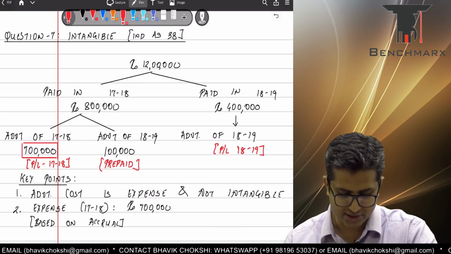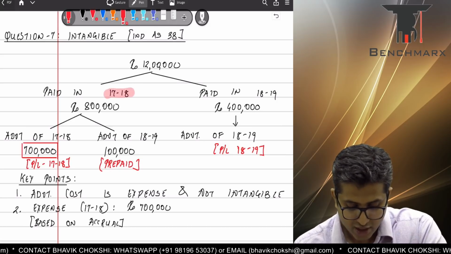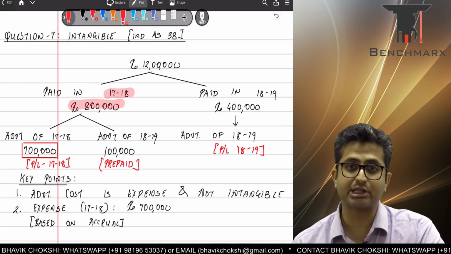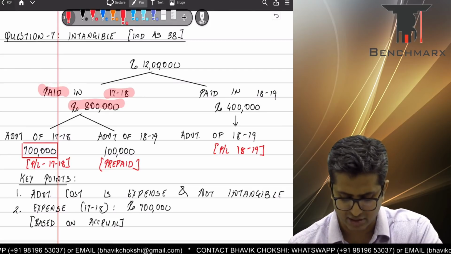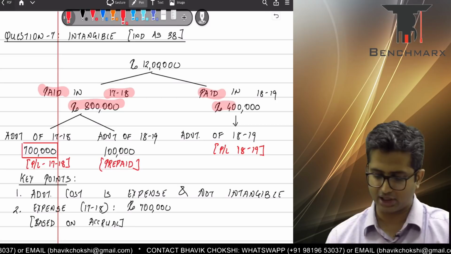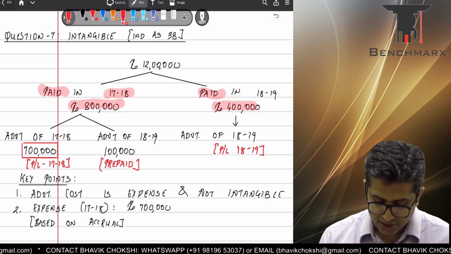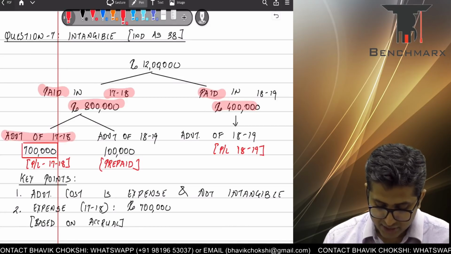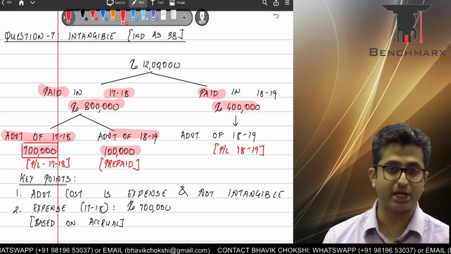As we can see in the question, your total advertising expenditure is 12 lakhs, out of which what is paid in 17-18 is 8 lakhs, and after that, in the year 18-19, 4 lakhs is paid. Out of the 8 lakhs, we have been given that 7 lakhs pertains to the year 17-18 and 1 lakh pertains to the year 18-19.